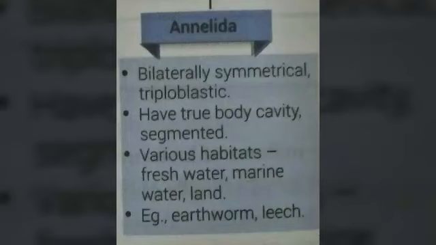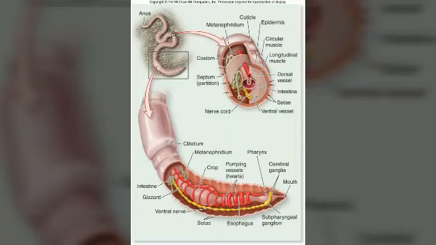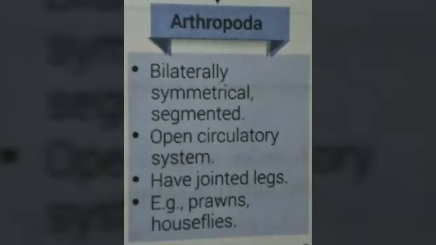Next one, Annelida. Annelida are bilaterally symmetrical, triploblastic, have a true body cavity, and they are segmented. Various habitats: freshwater, marine water, land. Examples, earthworm and leech. This is their internal body structure. They have a closed circulatory system. Annelida means annuli bearer, meaning their body is metamerically segmented.